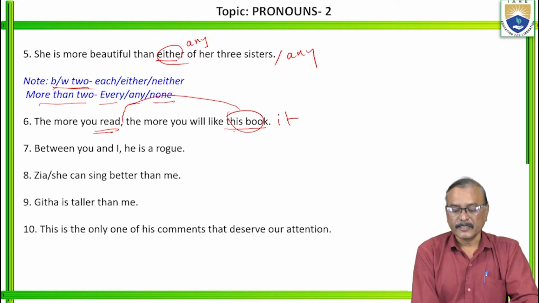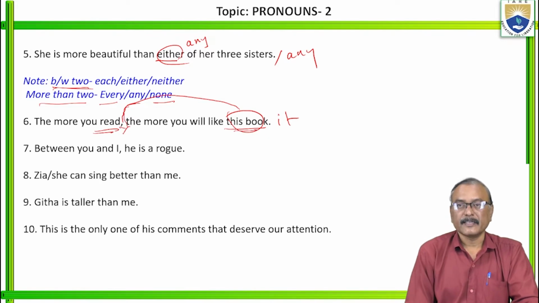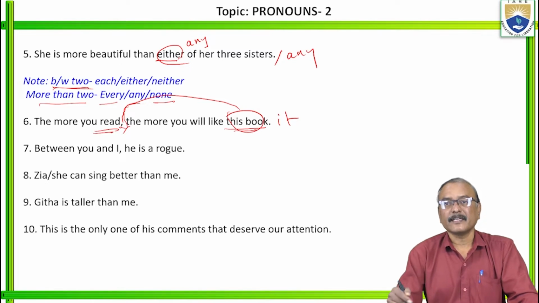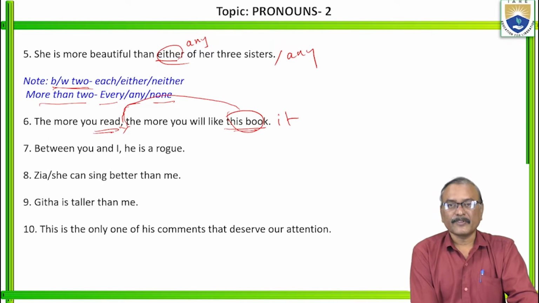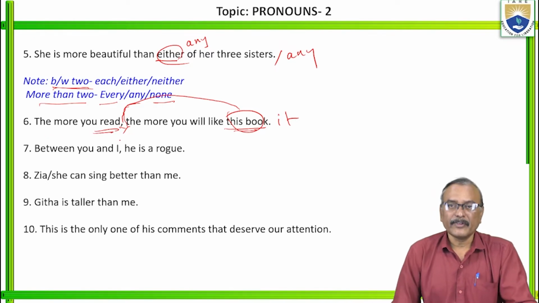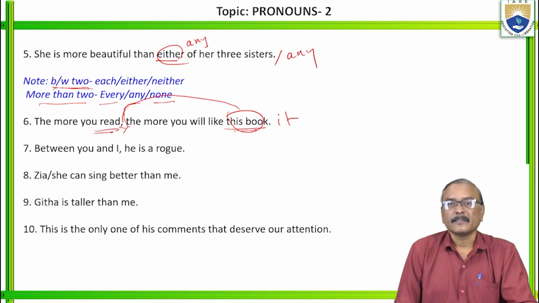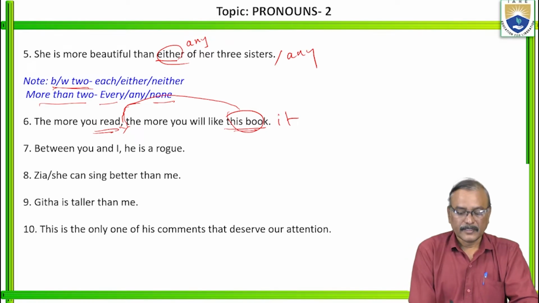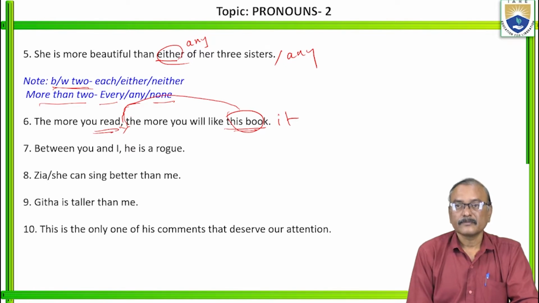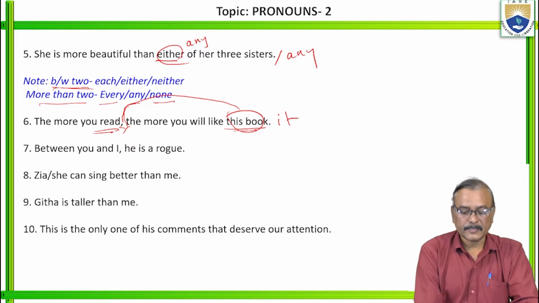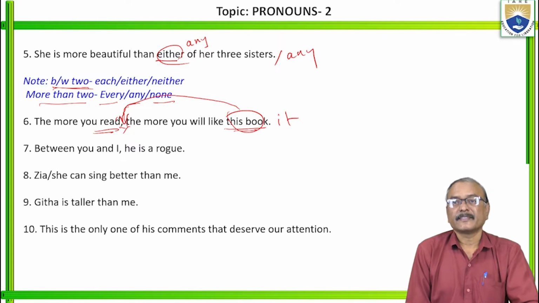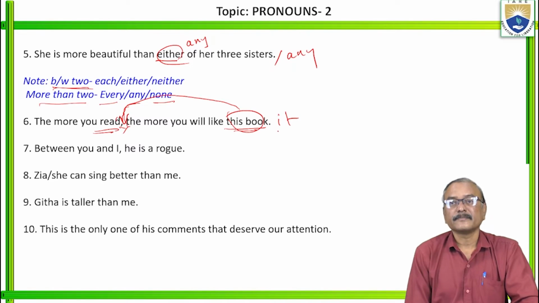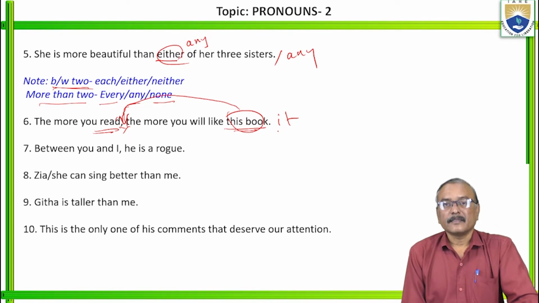Is it clear? The noun should come in the first sentence, and in the second sentence, the pronoun should come. You can't leave the first clause vague. The more you read this book, here this book should come. And in the second place, the more you will like it. Okay? Next.